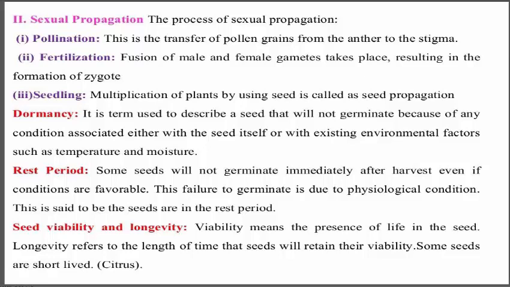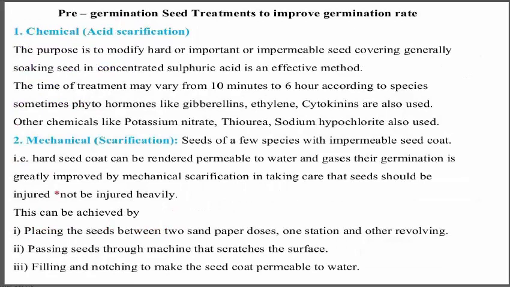Next, seed viability and longevity. Viability means the presence of life in the seed, and longevity refers to the length of time that seeds retain their viability. Some seeds also have a short life period.